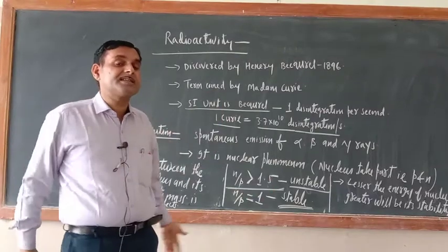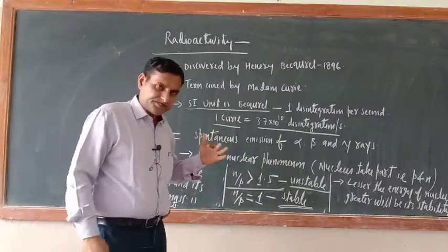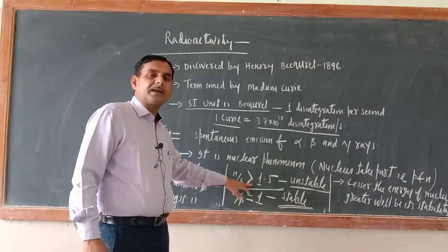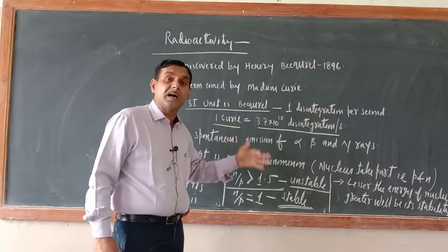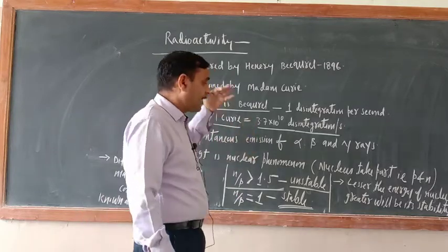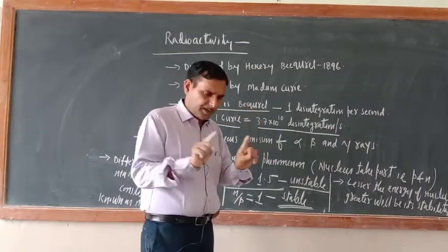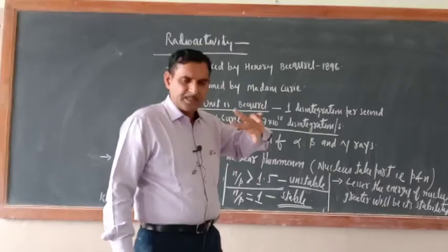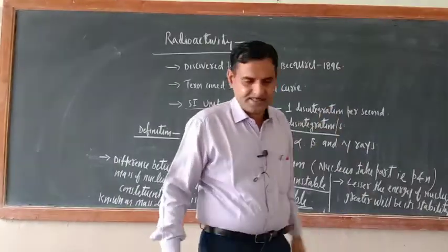That is why they are considered unstable. So the N/P ratio should be greater than 1.5, then they will be unstable and they only will emit alpha, beta and gamma rays. One important thing is there, which I will tell you when I teach you the properties of alpha, beta and gamma rays.